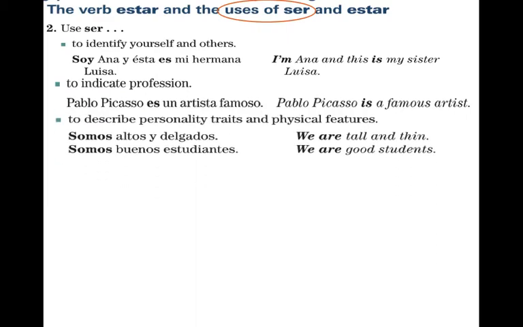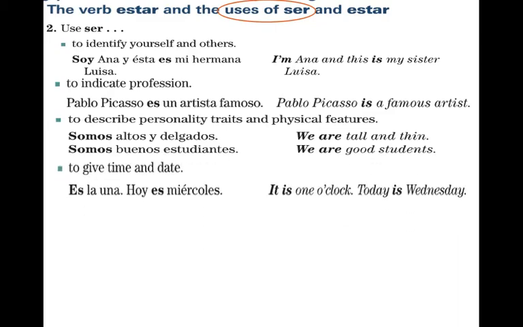Use ser to describe personality traits and physical features. These are non-changing states, permanent states. Somos altos y delgados. We are tall and thin. Somos buenos estudiantes. We are good students. So notice this is a general state, although you might change from thin to heavier. That's not going to happen quickly. It's not going to happen from one hour to the next, like a changing state, estar.